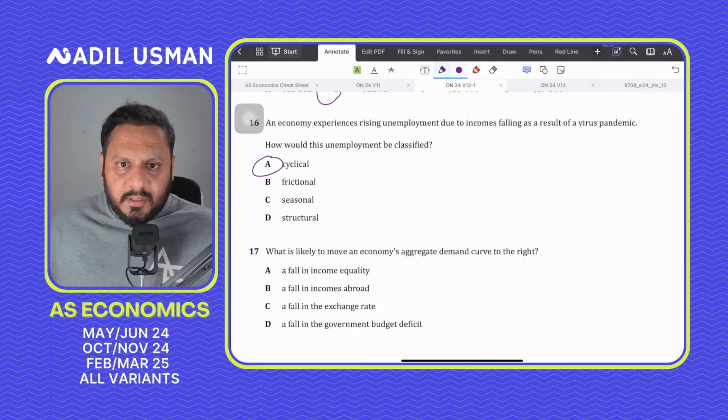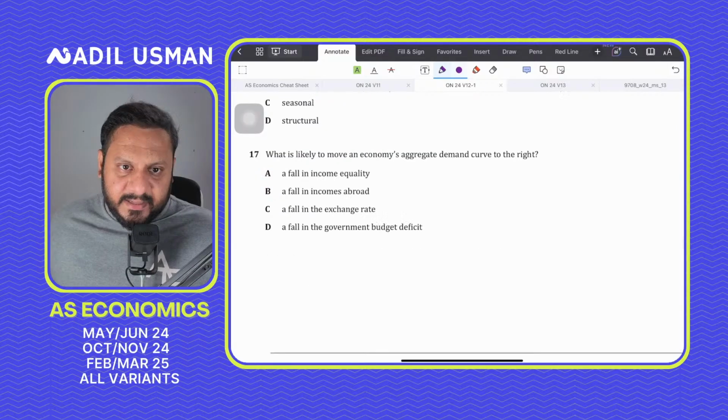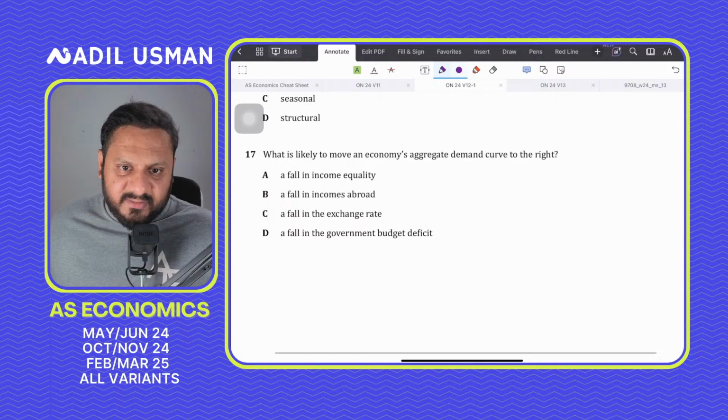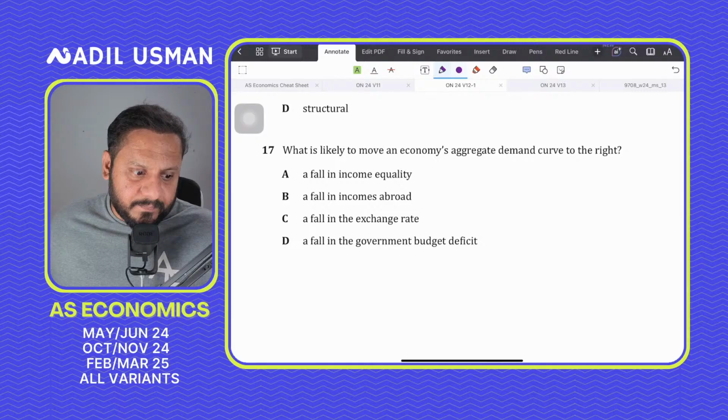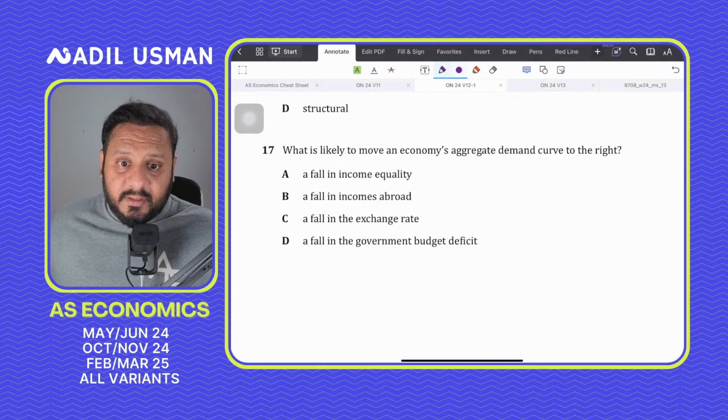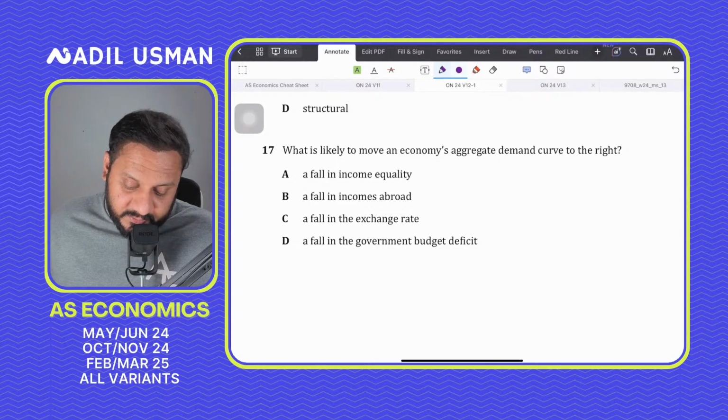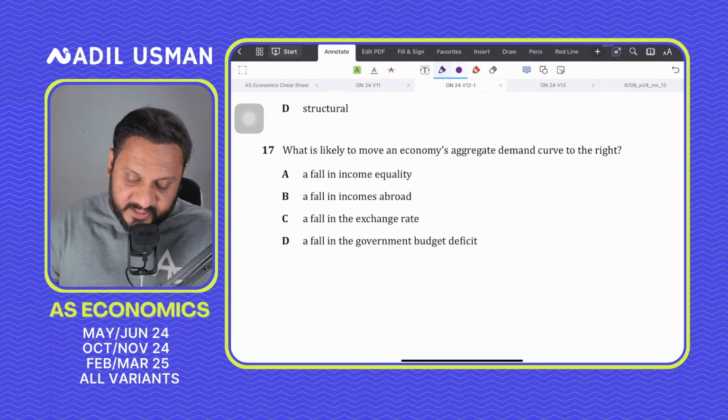The next question says, what is likely to move an economy's aggregate demand curve to the right? Guys, what would be the answer to question number 17? The simple answer would be a fall in exchange rate, because when exchange rate goes down, the currency depreciates.